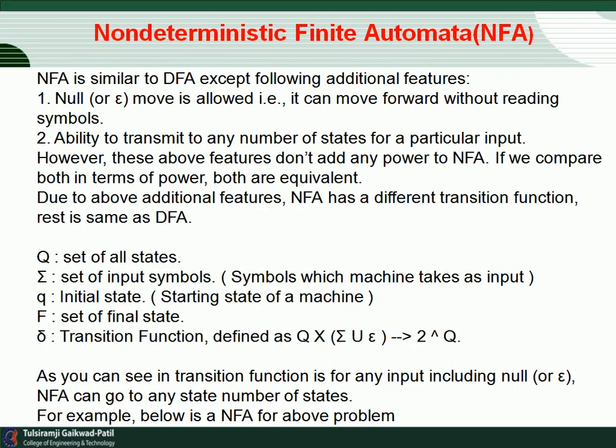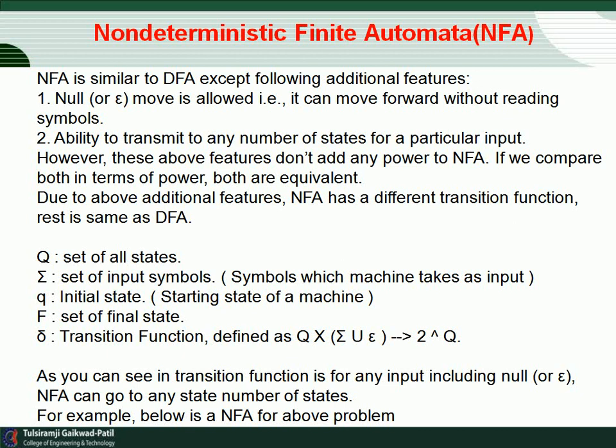Second is the non-deterministic finite automata, that is the NFA. An NFA is similar to a DFA except for the following additional features. Null move is allowed. In a DFA no null value or empty string is allowed, but in an NFA we allow a null move or empty string. It can move forward without reading symbols.